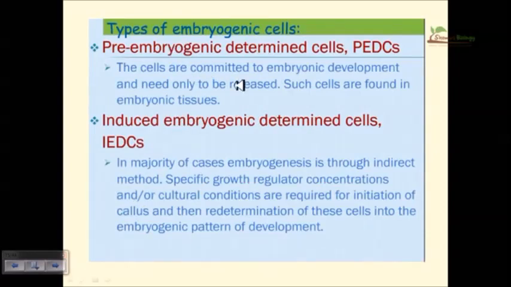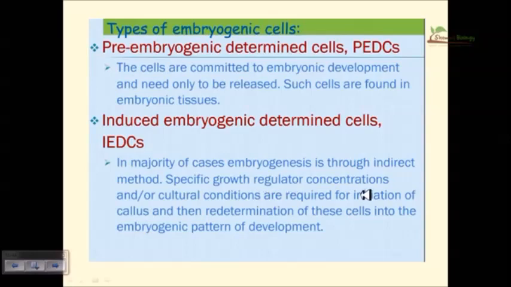Now the types of embryogenic cells. There are pre-embryogenic determined cells, or PEDCs, and induced embryogenic determined cells. Normally the type of embryogenic cells utilized in laboratories or in vitro conditions are IEDCs, or induced embryogenic determined cells. Okay, so in the majority of cases this is utilized.